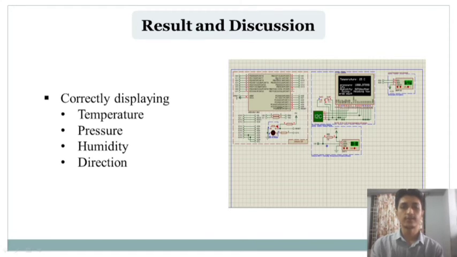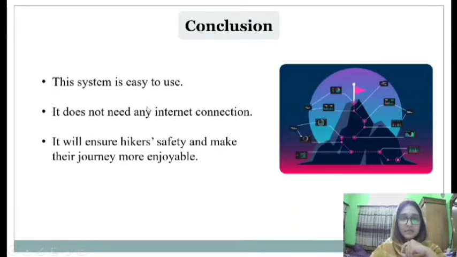Here, by using all these, we made a simulation of a GPS-based tracking system and weather forecasting system, where by running the system, we can get the changes in the surrounding environment and sense location, temperature, pressure, altitude, and direction.